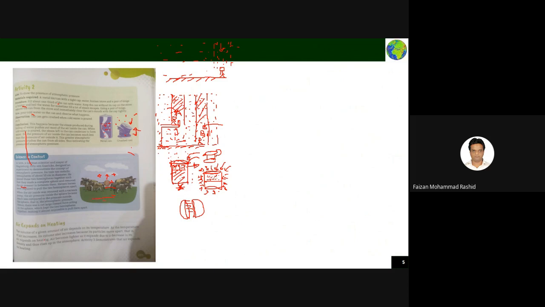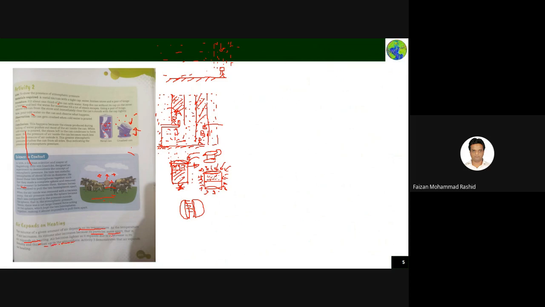Now, air expands on heating. The volume of a given amount of air depends on its temperature. As the temperature increases, the volume also increases because its particles move apart. That is, it expands on heating. Air becomes lighter, it expands due to the decrease in density, and thus rises up in the atmosphere.